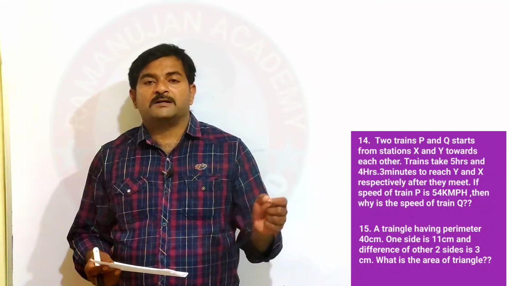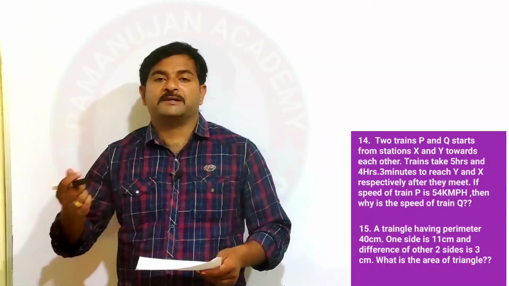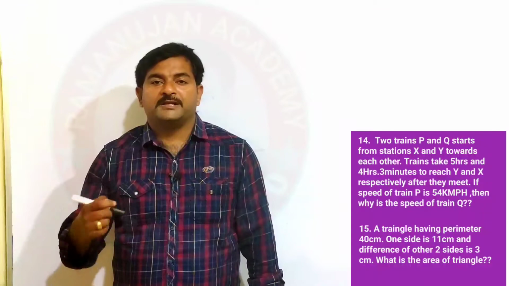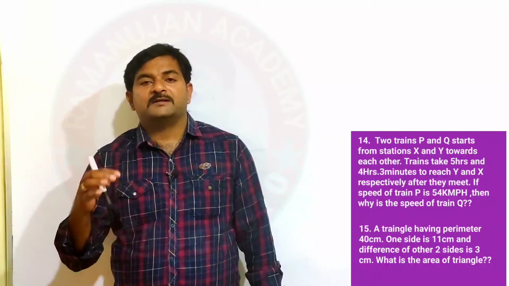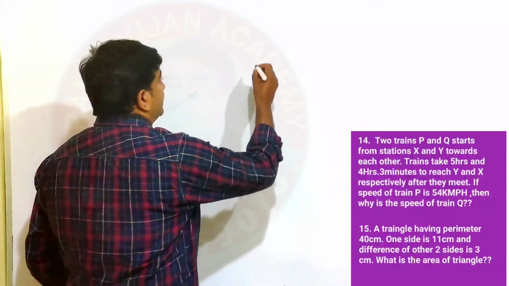Delta is equal to the square root of S into (S minus A) into (S minus B) into (S minus C). By using Heron's formula, you can find the area of the triangle. Where S is the semi-perimeter, that is (A plus B plus C) by 2.